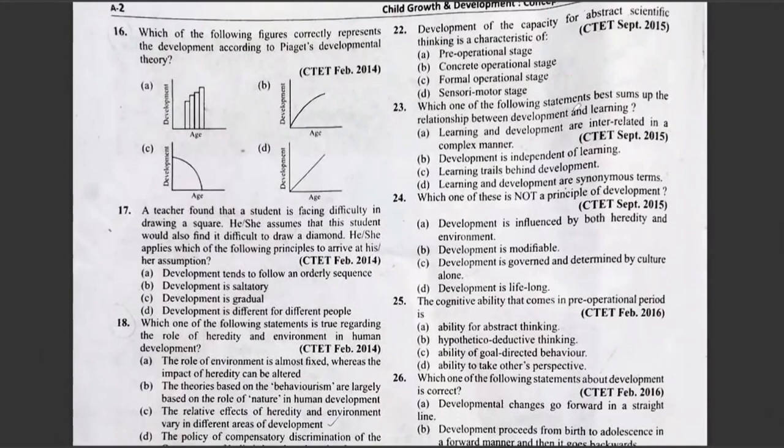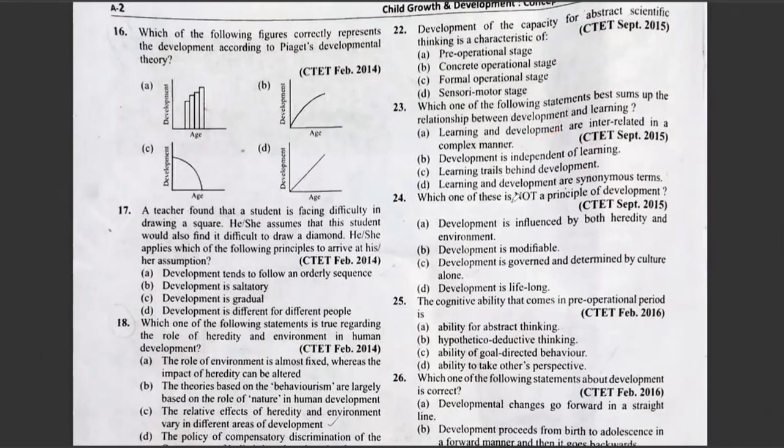Which one of the following statements best sums up the relationship between development and learning? A, learning and development are interrelated in a complex manner. B, development is independent from learning. C, learning lags behind development. Option D, learning and development are synonymous terms. Yes, the correct answer is option A. They are interrelated.